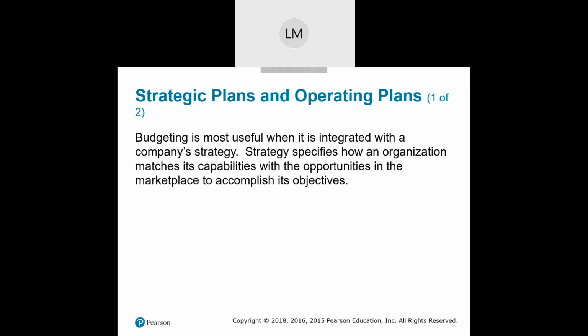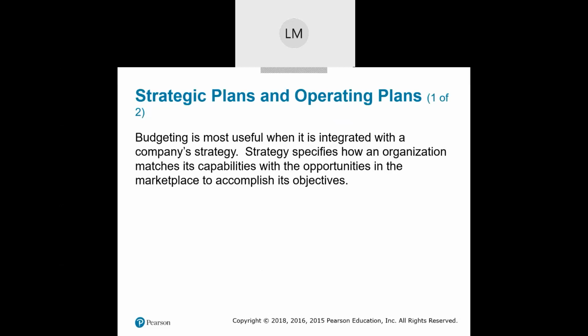Now, budgeting is most useful when it's integrated with a company's strategy. Remember, we talked about in chapter 1 where strategy specifies how an organization matches its capabilities with the opportunities in the marketplace to accomplish its objectives. Now, what is the objective of every company? To earn a profit of some sort. Is that the only objective?